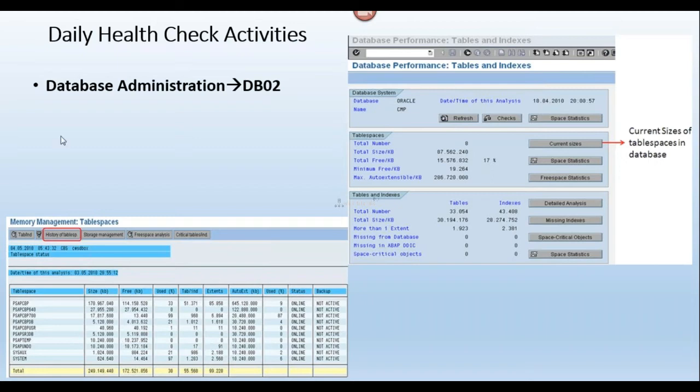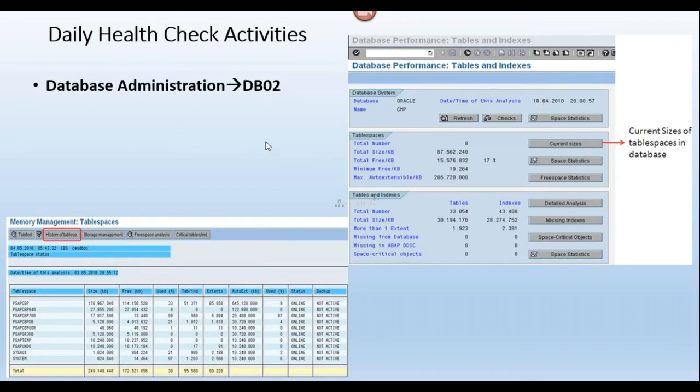So this is my table space name, this is the total size of the table space, this is the free space, and this is what percentage has been utilized. Okay, and in a production environment, in a real-time scenario, a threshold value will be set for table space usage.